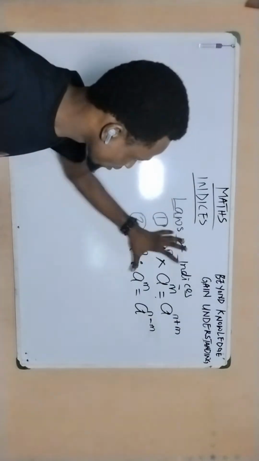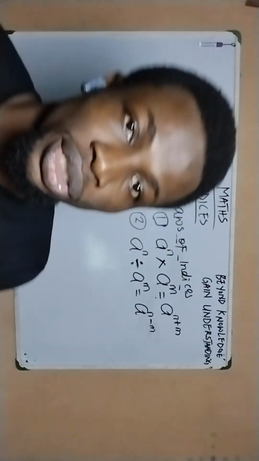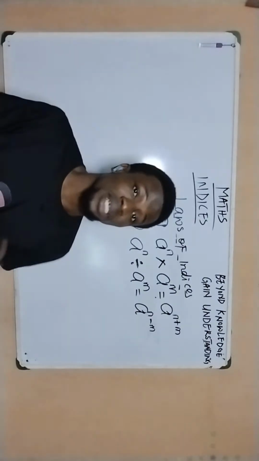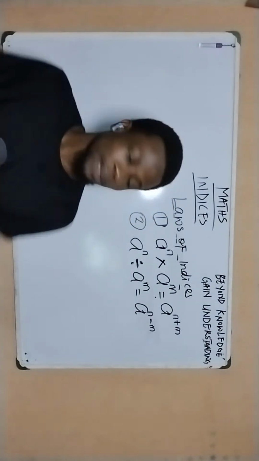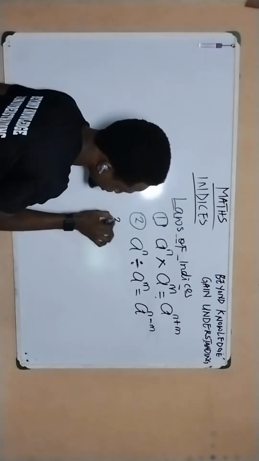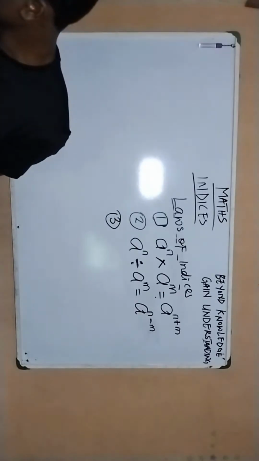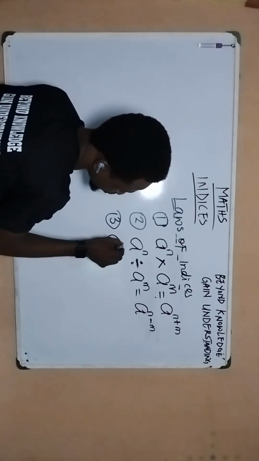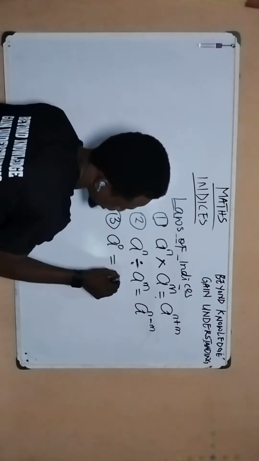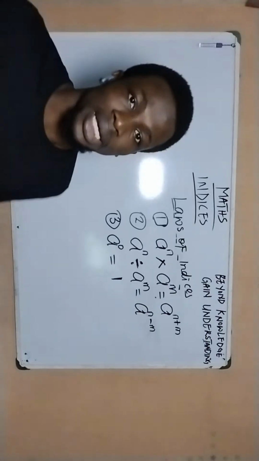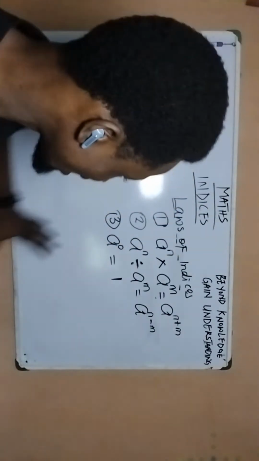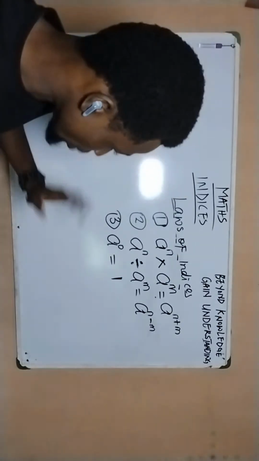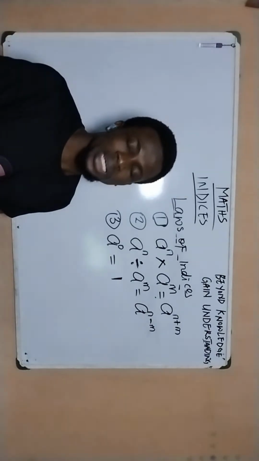So this is the basic law for multiplication and division. If you're multiplying, you're simply adding up the powers. If you're dividing, you're subtracting the powers. That's simply it. Then there's a third law of indices, which tells us that if we have A raised to the power of 0, it is equal to 1. Now this is a standard law in indices and it has a proof, and I'm going to be proving it real soon.